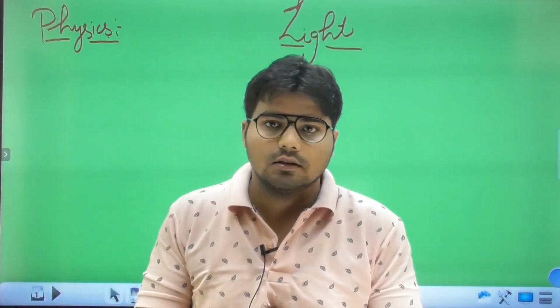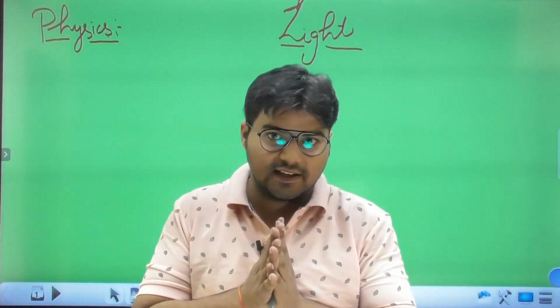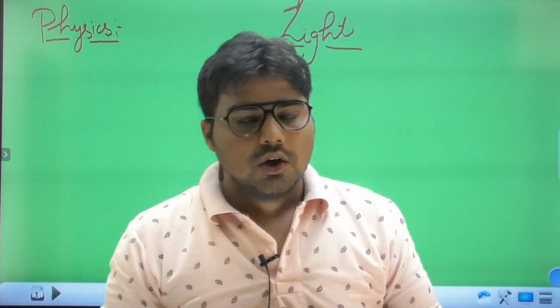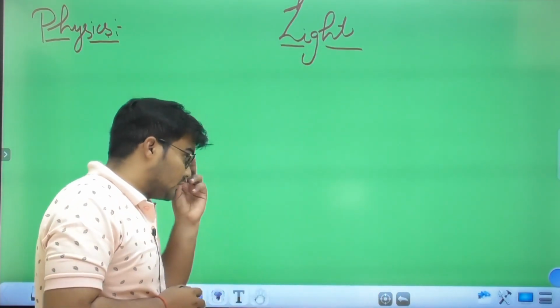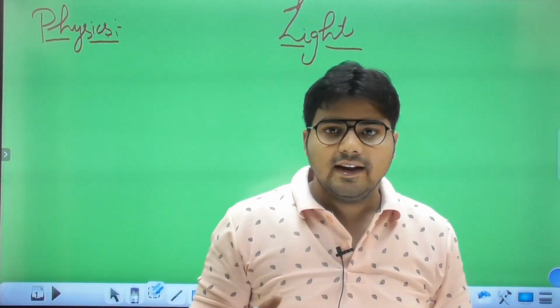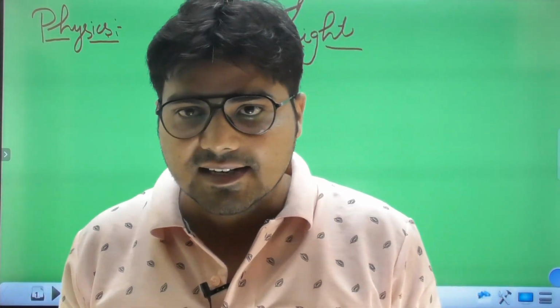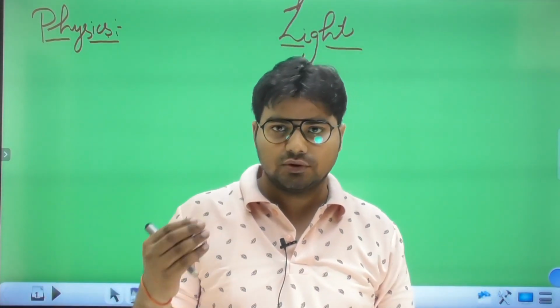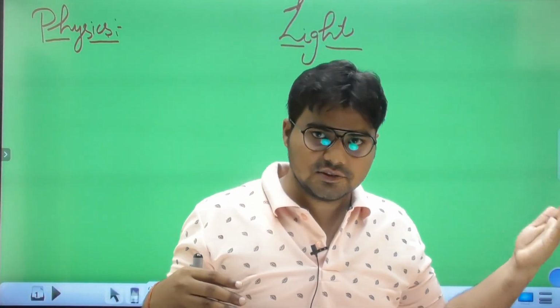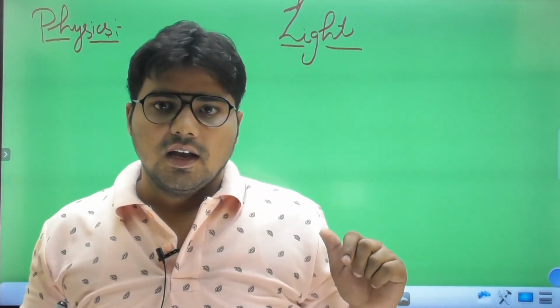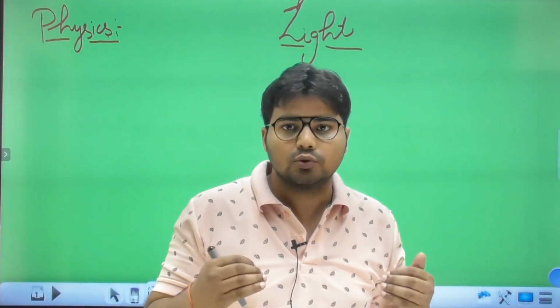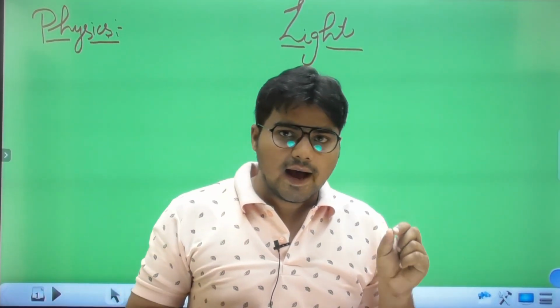Today we will start the chapter of physics, that is light, which is very important for the upcoming exams. So let us start the chapter: what is light. Light is a form of energy that enables us to see. Whatever objects in our environment we are seeing, the energy that enables us to see is called light. Without light we can't see anything.